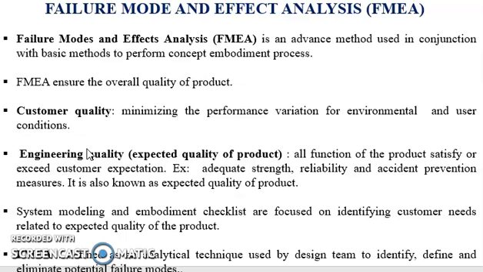The quality is ensured by adequate strength, reliability, and accident prevention measures introduced in the product. It is also known as the expected quality of the product. System modeling and embodiment checklist are focused on identifying customer needs related to expected quality of the product.